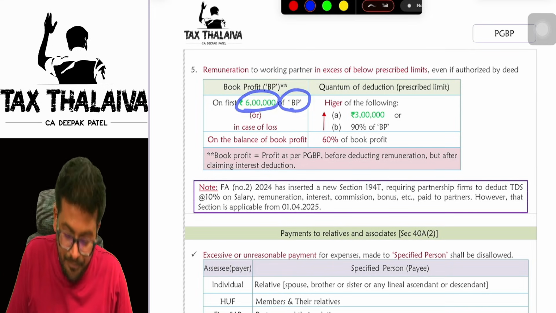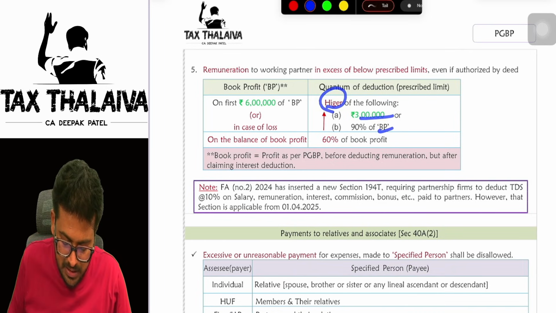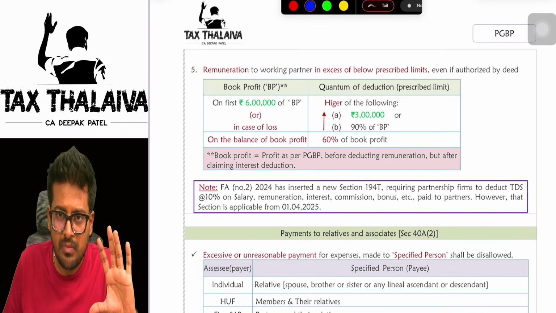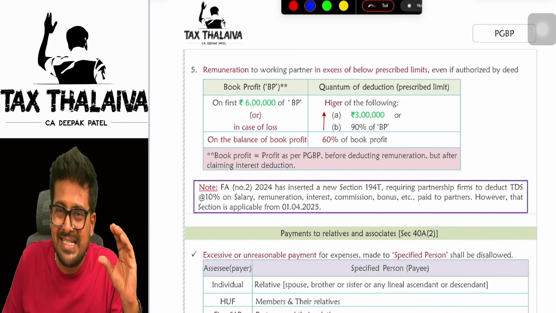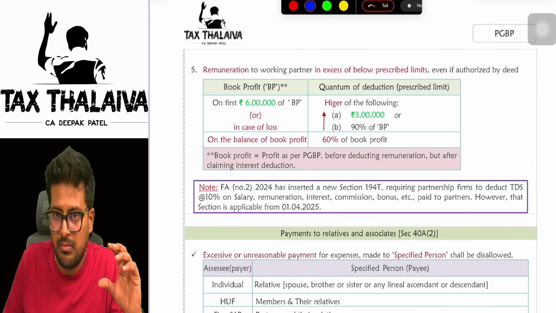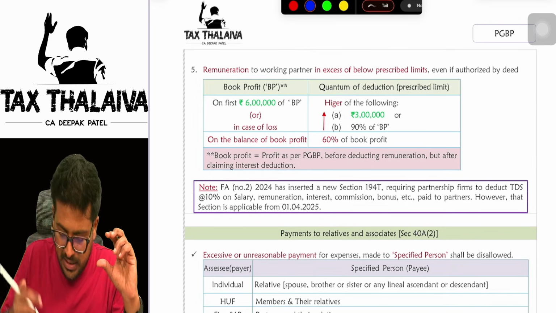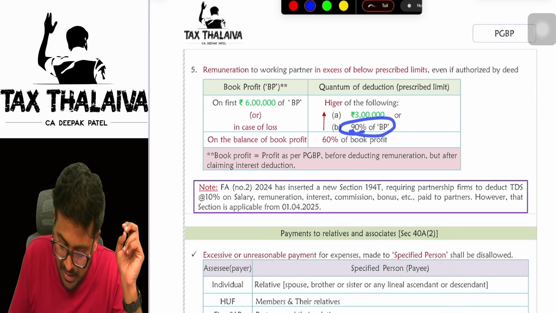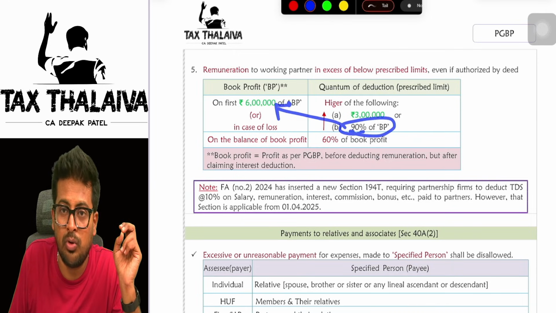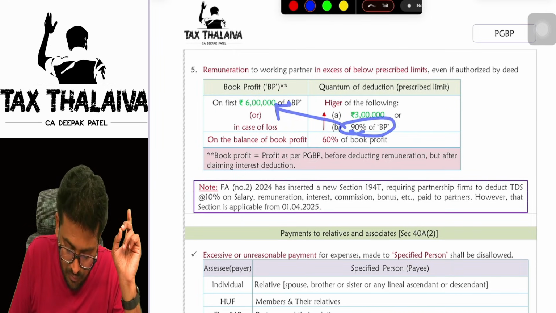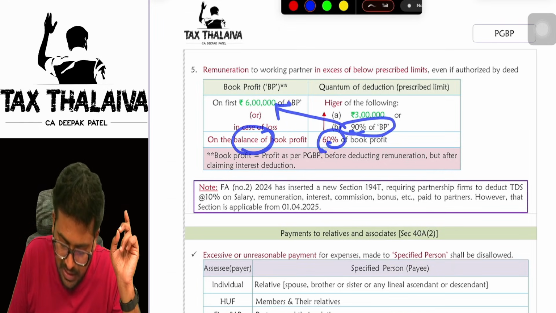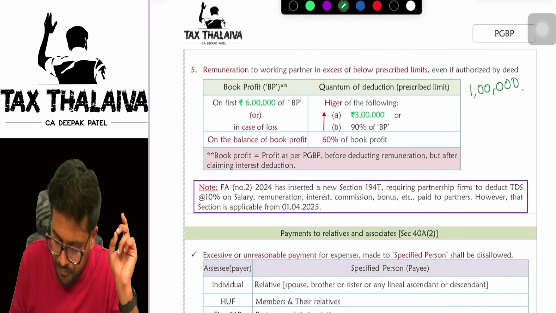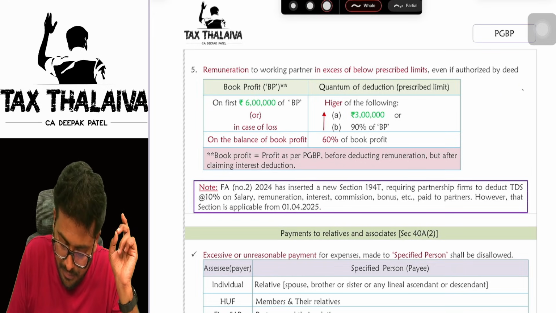On the first 6 lakhs of book profit, the higher of 3 lakhs and 90% of book profit; on the balance of book profit, 60%. Sir, first 6 lakhs of book profit you will take. Out of that you will compute two things: one, 3 lakhs, and 90% of book profit. 90% of book profit means 90% of this 6 lakhs of book profit, not the total. Then on whatever balance book profit is there, you will take 60%. Let me take one simple example. Let me take 10 lakhs then.